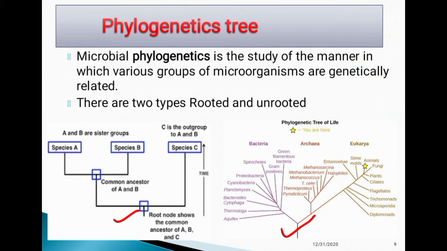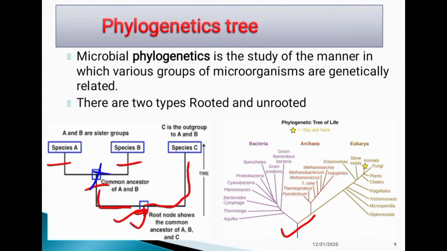Species A and species B both share a common ancestor, the common root, and next species C joins at this point.